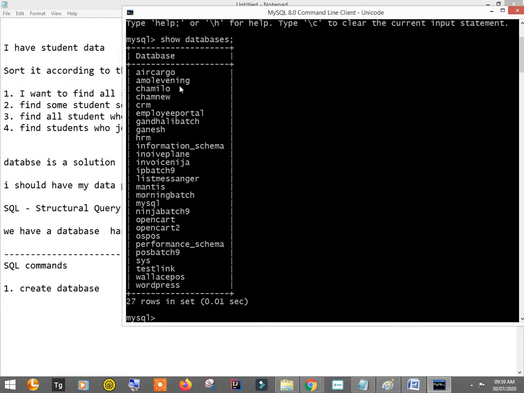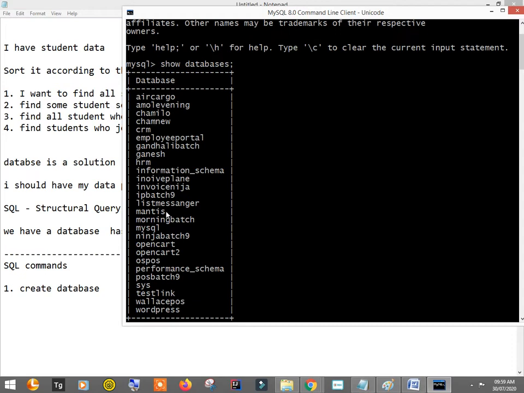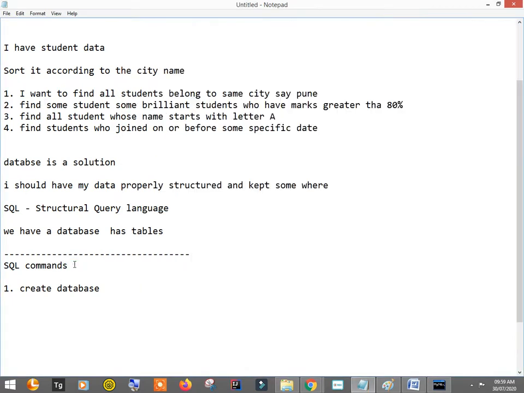Some of the databases will be there in advance before you create anything, but some I have created: Camilo, Camino, CRM, Employee Portal, Gandhali Badge, Ganesh, HRM, and these are all databases I have created. The command is self-explanatory. It shows you the databases.